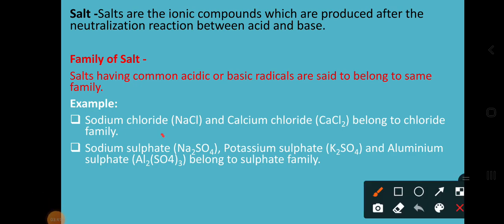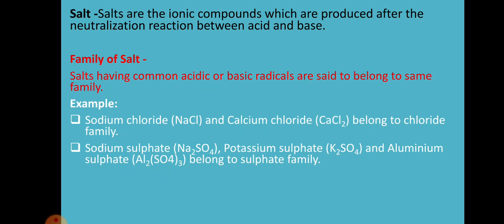Next is sodium sulfate. What is the formula of sodium sulfate? Na2SO4. Potassium sulfate is K2SO4. Aluminium sulfate is Al2(SO4)3. Here you can observe SO4, SO4, SO4. In these three salts the common thing is the anion. So which family do they belong to? They belong to the sulfate family. In a similar way, there are many examples for the categories of the family of salts.